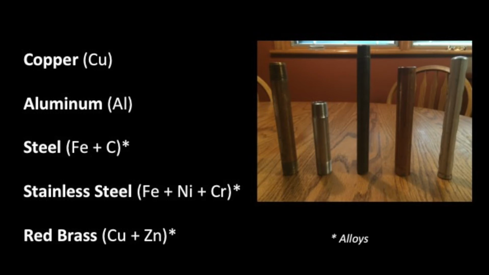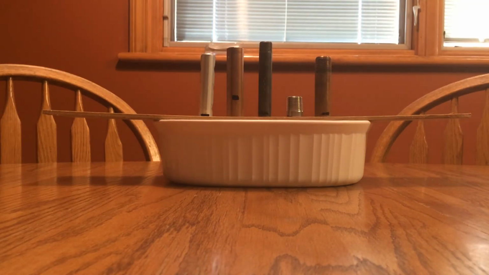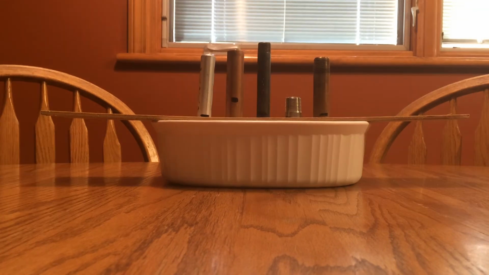2 of the metals, copper and aluminum, are pure metals. 3, stainless steel, and red brass are all alloys of a pure metal. For this experiment, the prediction is that the pure metals will conduct heat, or in this case the subtraction of heat, faster than alloys because the different composition of atoms in alloys will cause them to stop bouncing off of each other and slow down at a rate slower than the atoms of pure metals.